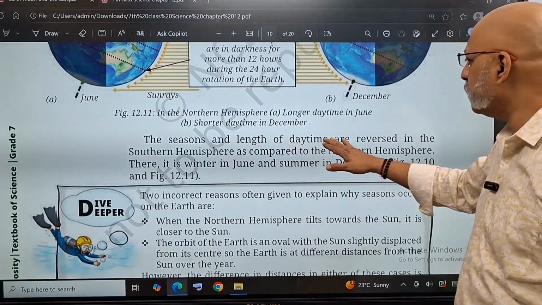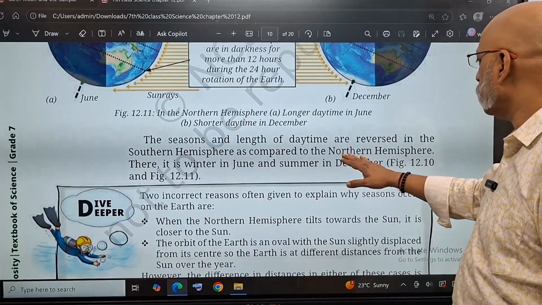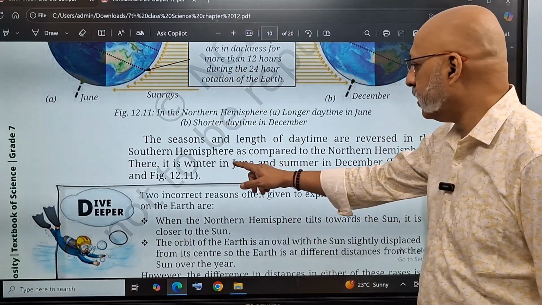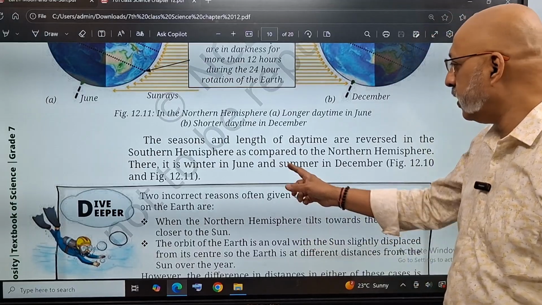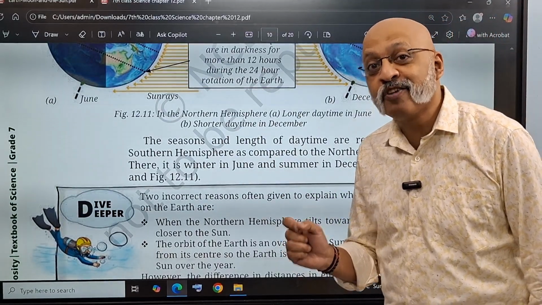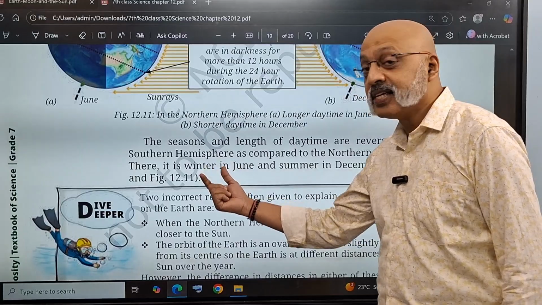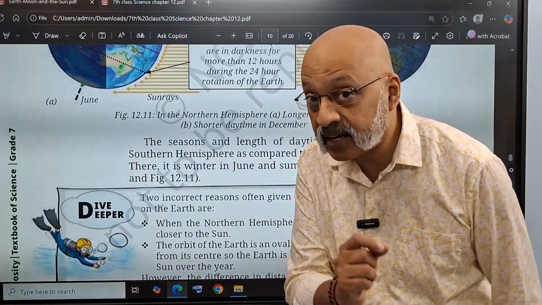The seasons and the length of daytime are reversed in the southern hemisphere as compared to the northern hemisphere. Hence there it is winter in June and summer in December. So in the southern hemisphere, if you go in the month of December, it will actually be warm, whereas it will be winter and very cold in the month of June. That is the interesting thing.